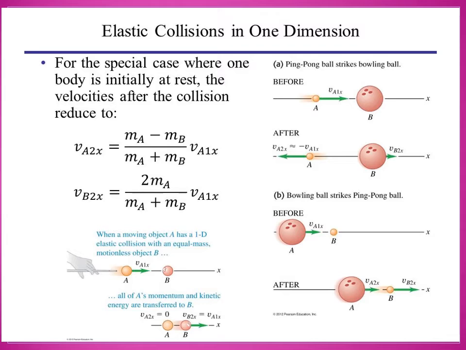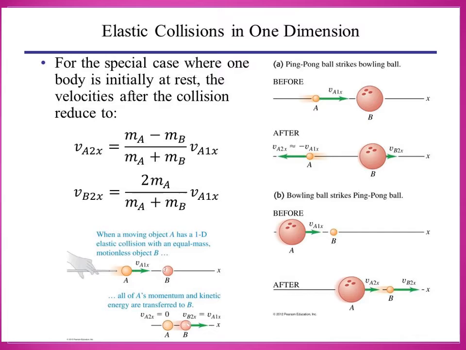Clay putty means bubble gum. When you throw a bubble gum at a moving vehicle, what happens? It sticks to the moving vehicle and they move together with the same velocity, isn't it? So the velocity of the car is the velocity of the bubble gum. That is the inelastic collision.